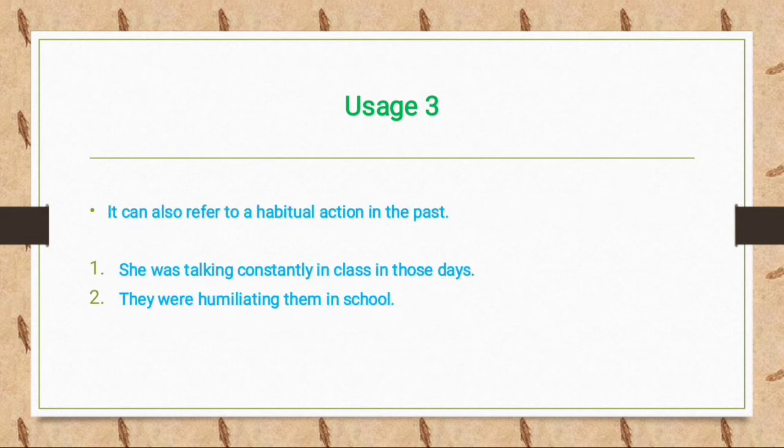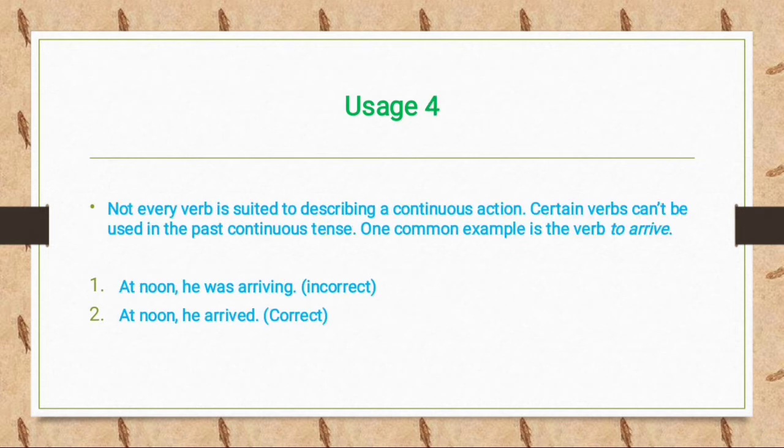Third usage, it can also refer to a habitual action in the past. For example, she was talking constantly in class in those days. Means it was her habit that she used to talk constantly in the class. They were humiliating them in school.